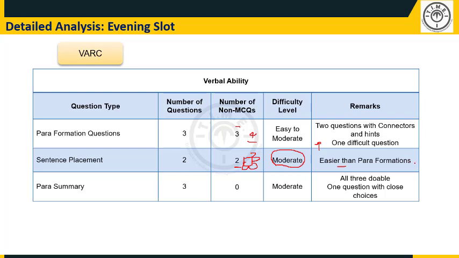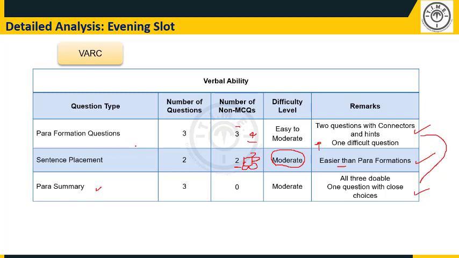So overall, those who have tackled these 2 questions would have done a good job, and out of these 2 question types, paraformation and sentence placement questions with no negative marking, it is normally suggested that students attempt these first and then attempt the para summary questions, because they have negative marking. However, those who are okay with reading quickly may look at attempting the para summary questions first and then the paraformation questions.